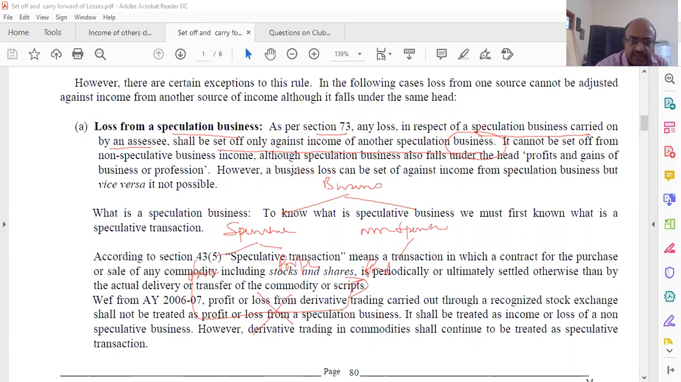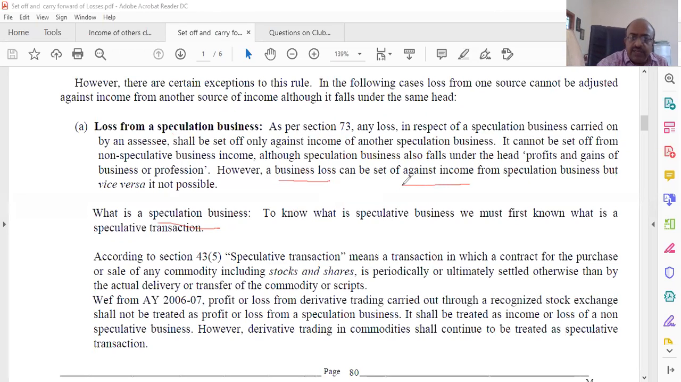Whenever you are looking at this chapter, think of the loss first. There is a loss. With what can you adjust? That's the question. What is then speculative loss? So here it is saying, however, non-speculative business loss can be set off against speculation profit. That means if you have got a non-speculative loss, this can be adjusted against speculative profit. Only vice versa cannot happen.